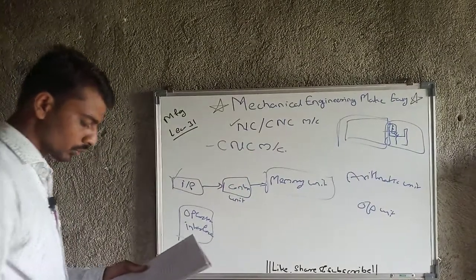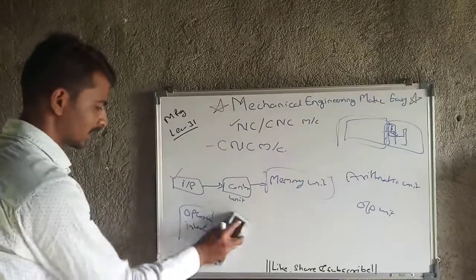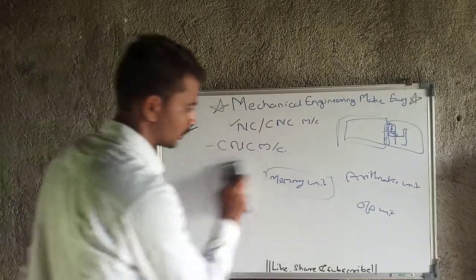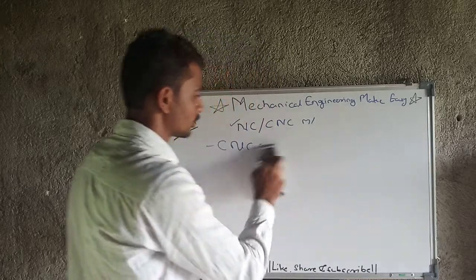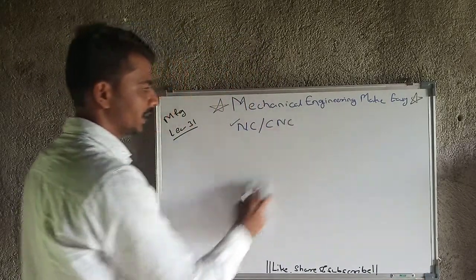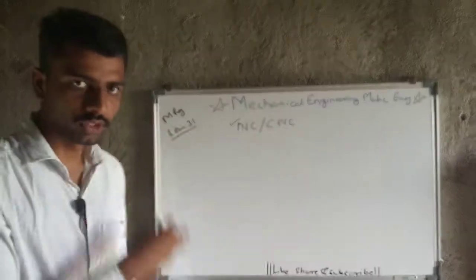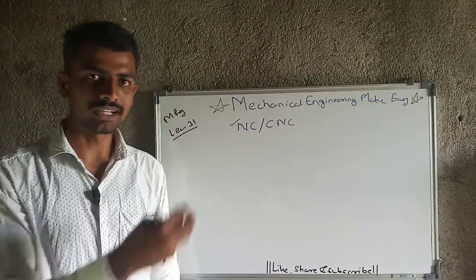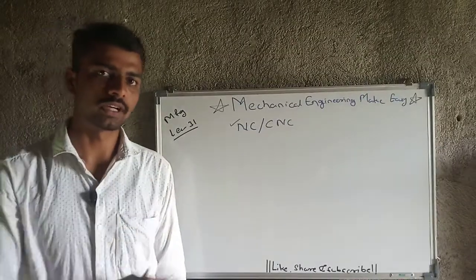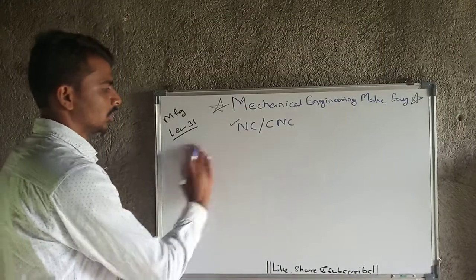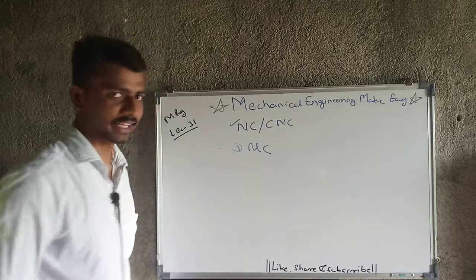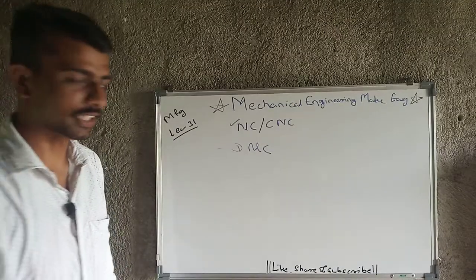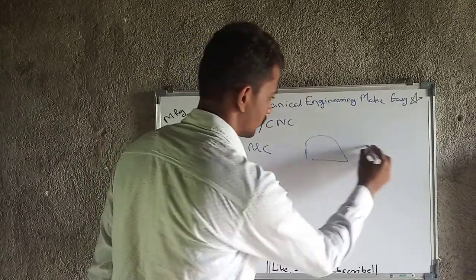Then we will move towards another type of machine, direct numerical control. In computer numerical control, there is only one machine and one task is performed at a time. But in direct numerical control, a number of machines are controlled by the same PC.